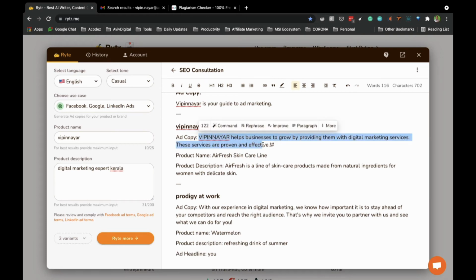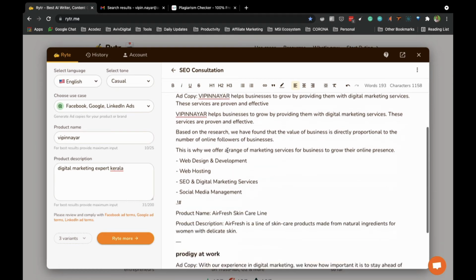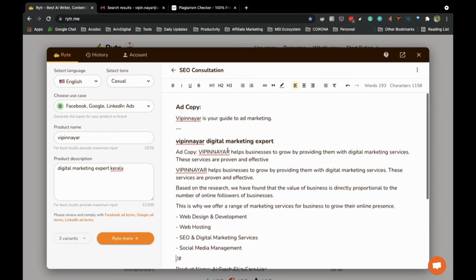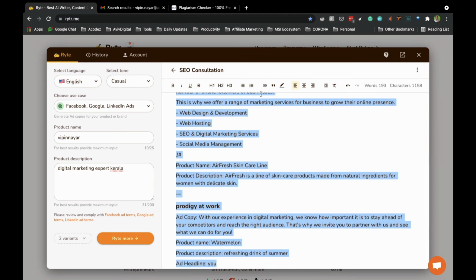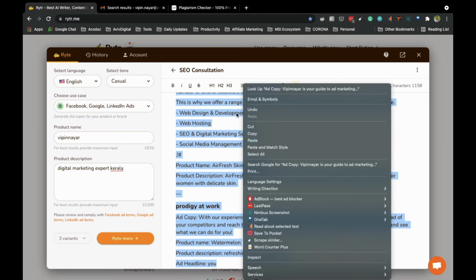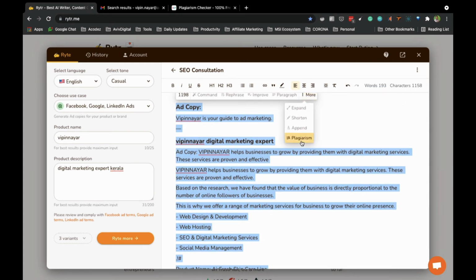Okay, and other options are the commands, you can put in command options. So now you can see that more content will be generated based on that. That's the way you use this particular tool. I think there's also expand, shorten and append. Plagiarism checker is also there. You pick the 100 to 167 characters. So this is the 100% character selection, and now you just go here, click on more, and you can see the plagiarism.